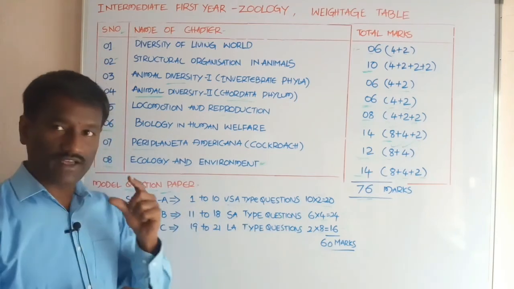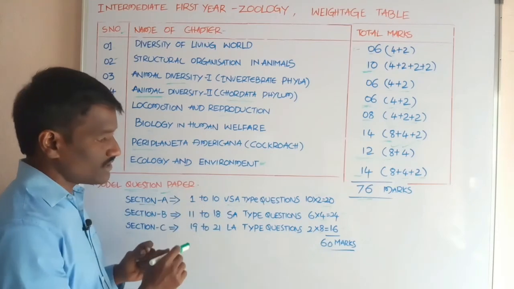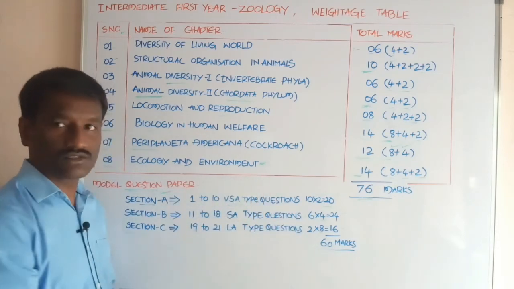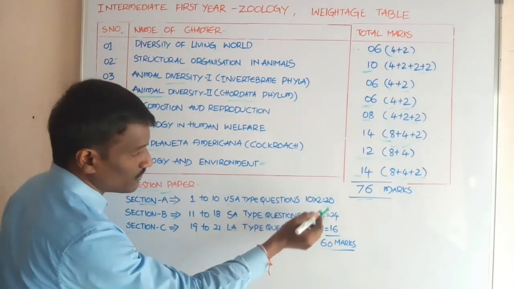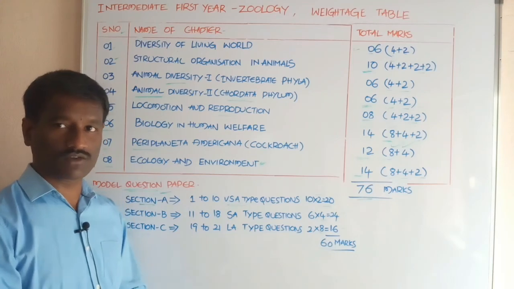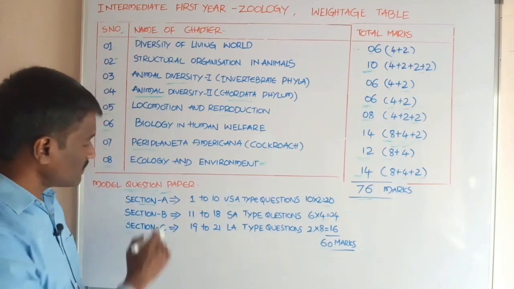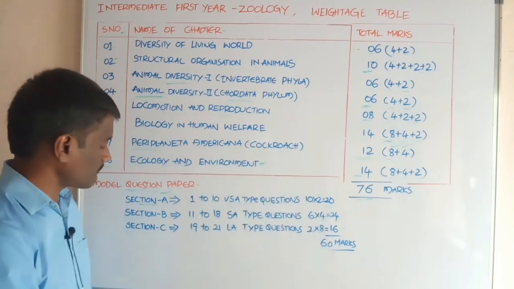There is a choice. Totally 8 questions and you write answers for 6 questions. 6 into 4, 24 marks. Okay student, section A with 20 marks, section B with 24 marks.